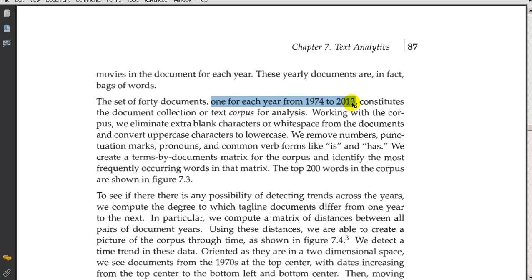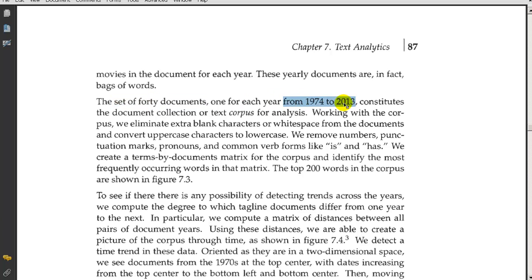Now this part is specific to this particular analysis that he's doing. Of course, if we did something else, we may have all of our data in one document or whatever, but he's got taglines in 40 separate documents, from 1974 to 2013.